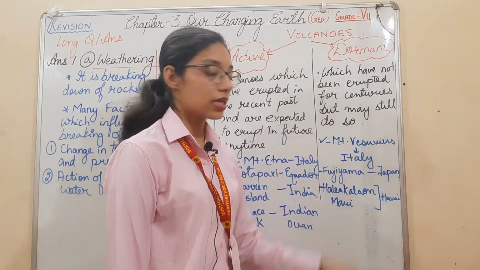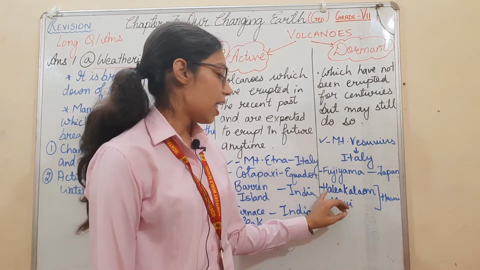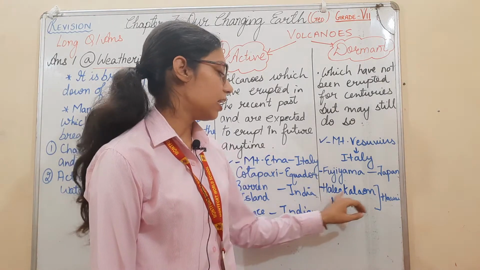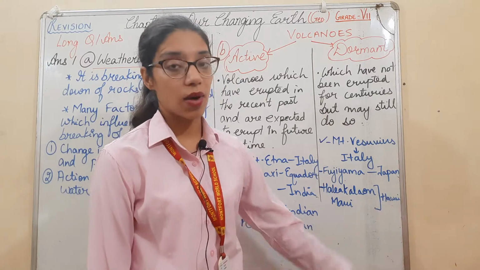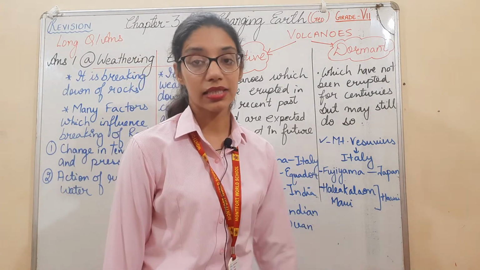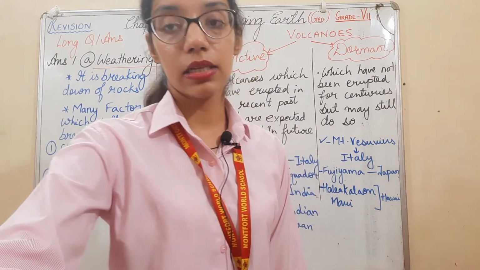Mount Vesuvius, Italy. Fujiyama, Japan. Haleakala, Maui. It is in Hawaii. It is the world's largest dormant volcano. That is in Hawaii. So this was your first answer.